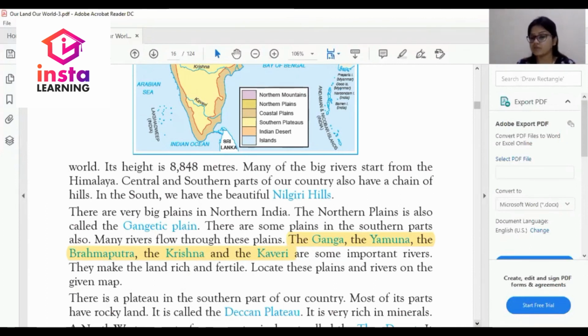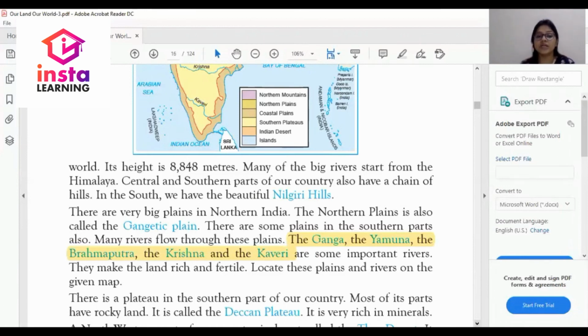Central and southern part of our country also have a chain of hills. In the south, we have beautiful Nilgiri hills. This is a very important question: where are the Nilgiri hills situated? So the answer is, in the south we have beautiful Nilgiri hills.